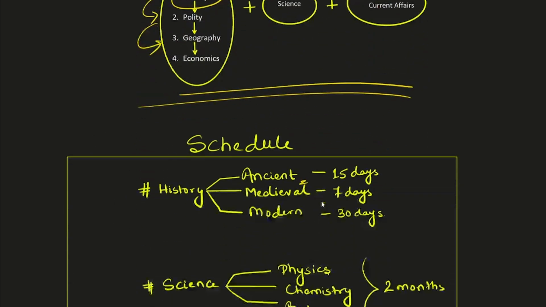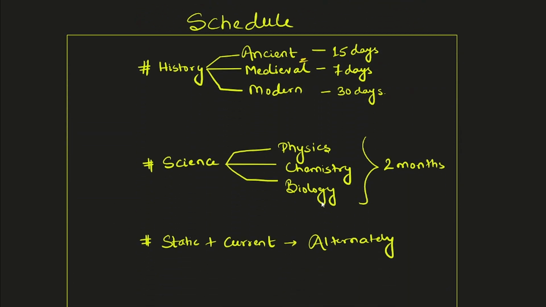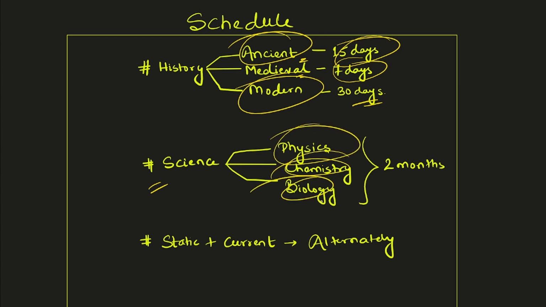Now I am giving you a very rough estimate of how much time you should take to cover each subject. For ancient, you can take around 15 days. For medieval, I will say you can take 7 days. Medieval, as I have shown you before, has those important topics that you need to cover. So in history, ancient and modern are what you should be focusing on. For modern, I believe 30 days should be enough for a beginner. Then you can move to science. Science, as I told you, you have to do simultaneously. Covering physics, chemistry and biology will take you around 2 months.